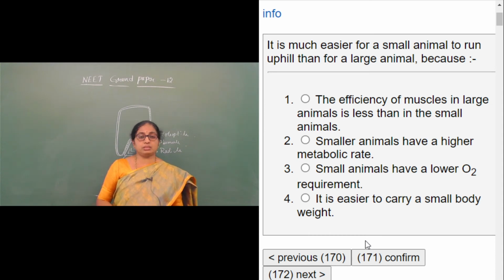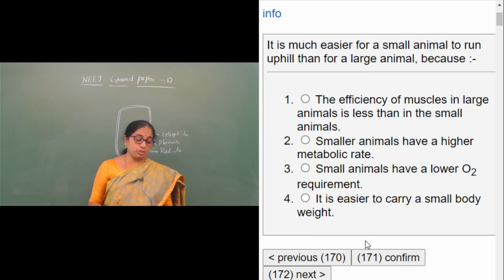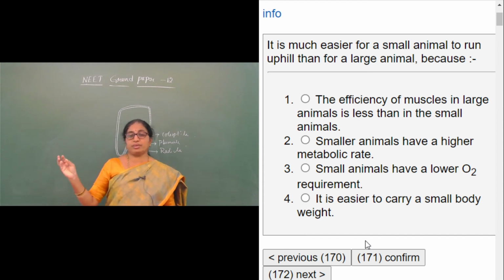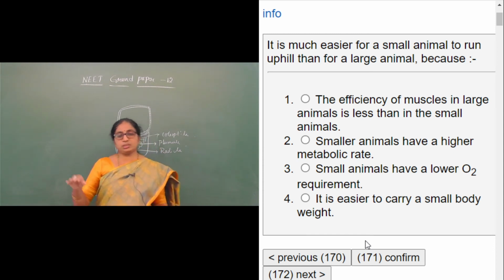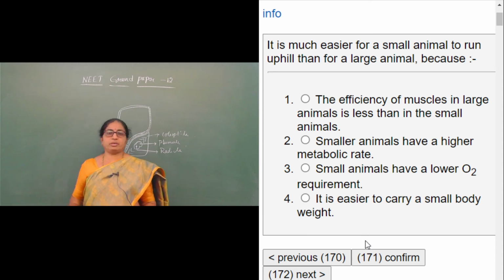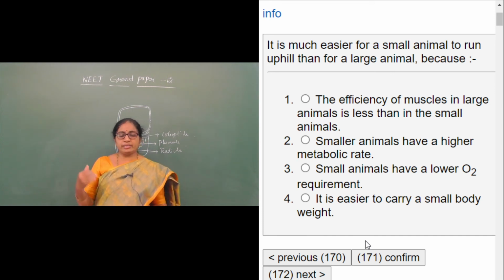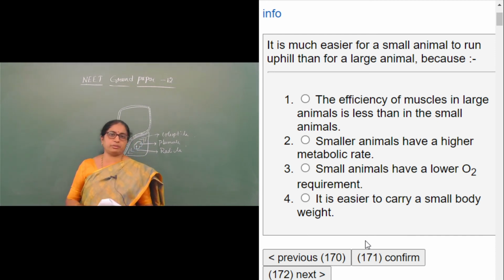We can agree with this because metabolic rate is inversely proportional to the size of an animal. So the larger the animal, the lesser the metabolic rate, and the smaller the animal, the higher the metabolic rate. Therefore, smaller animals have a higher metabolic rate, and they can run uphill faster than a larger animal.